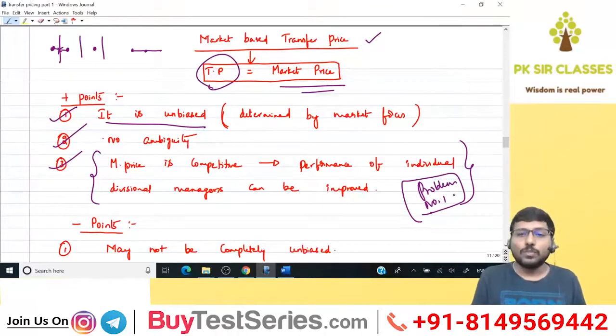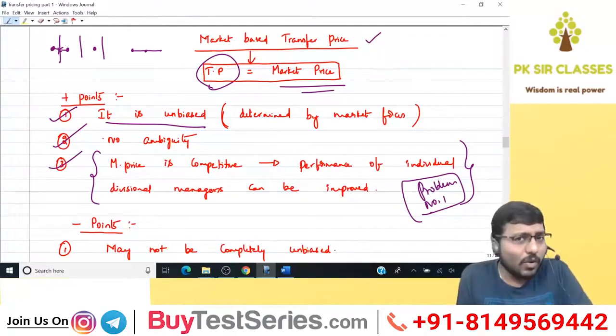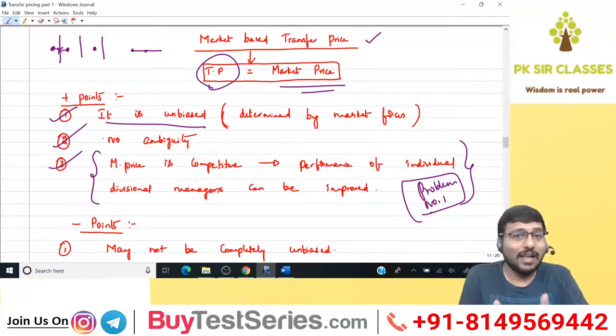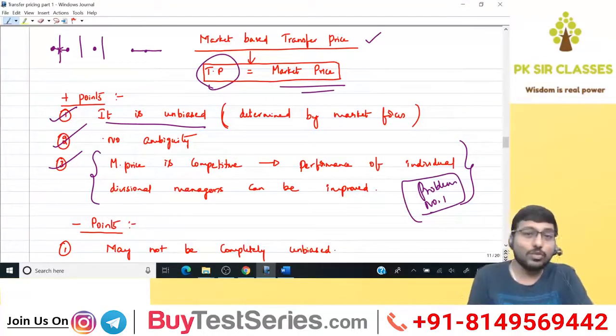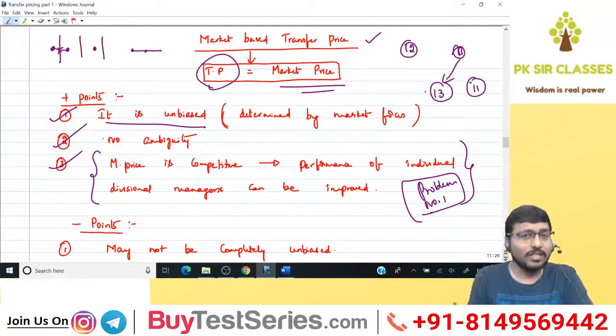Anyway, the point over here is that market price is competitive, so the performance of individual divisional managers can be improved. How? You remember problem number 1? You have this division A and division B, and there I was talking about the receiving division. If it is allowed to buy from outside, what did I tell you? The external buying price can be greater or less than the internal transfer price. If I'm not wrong, the internal transfer price was 12 rupees at that time. I told you that if division B tries to buy from outside, there are 2 choices. It can be greater than 12, that is 13, or it can be less than 12, that is 11.